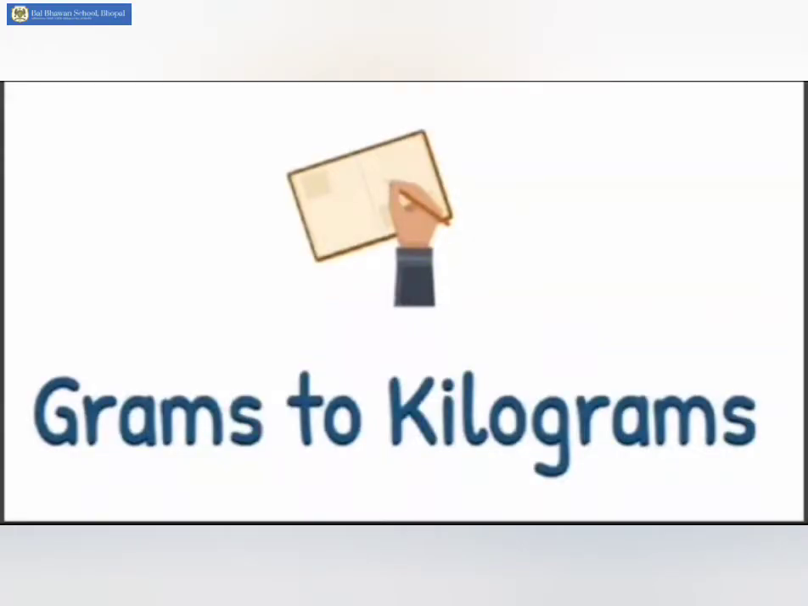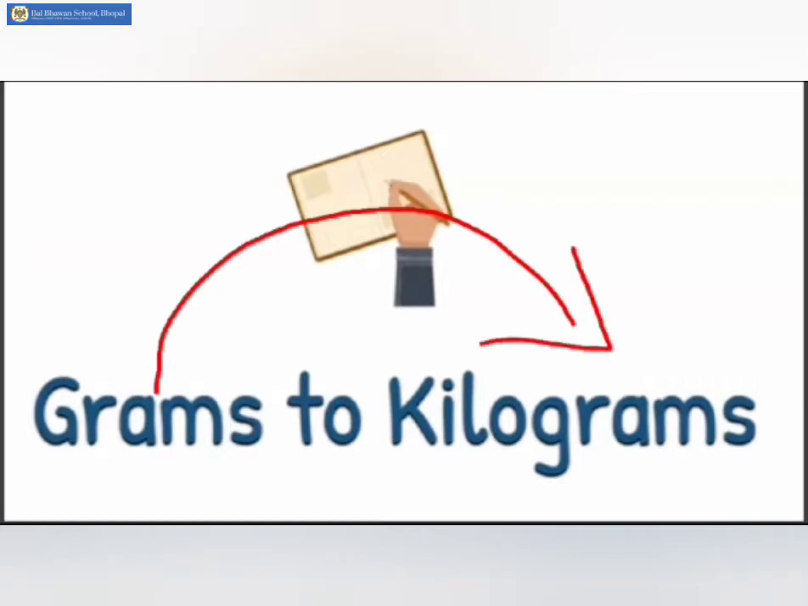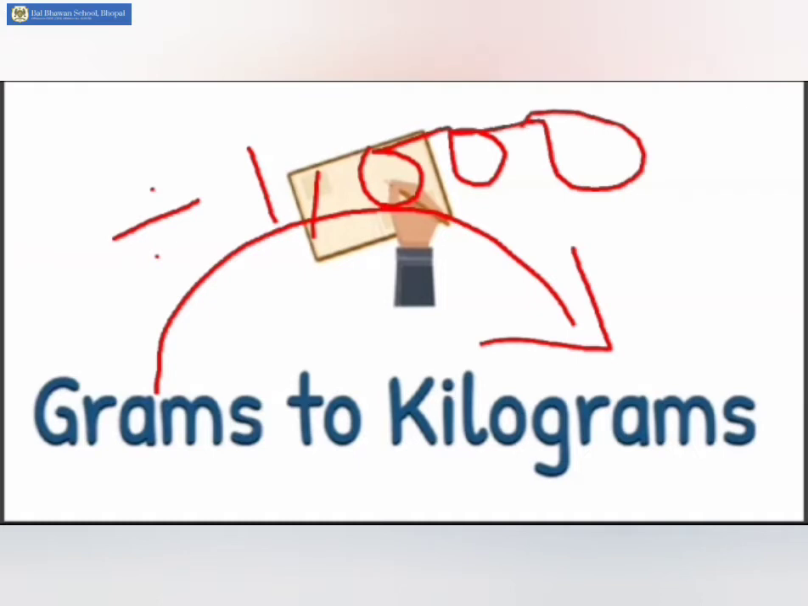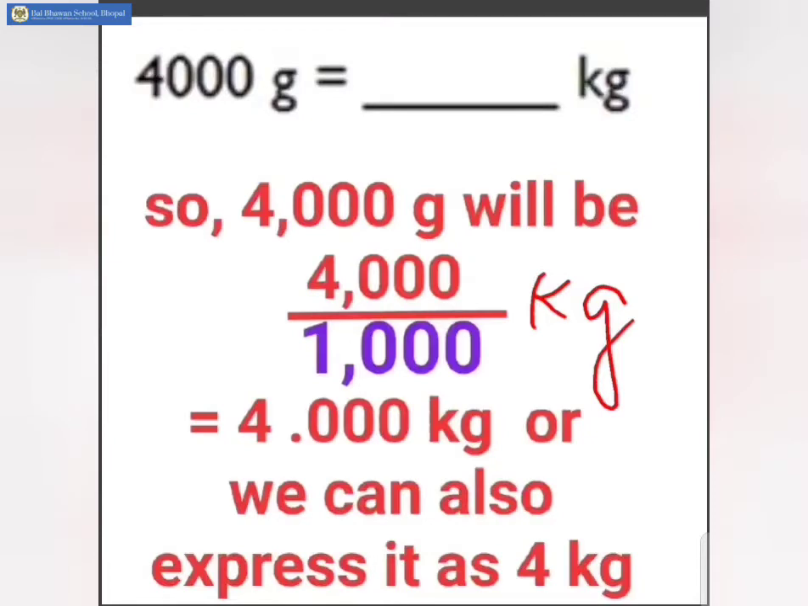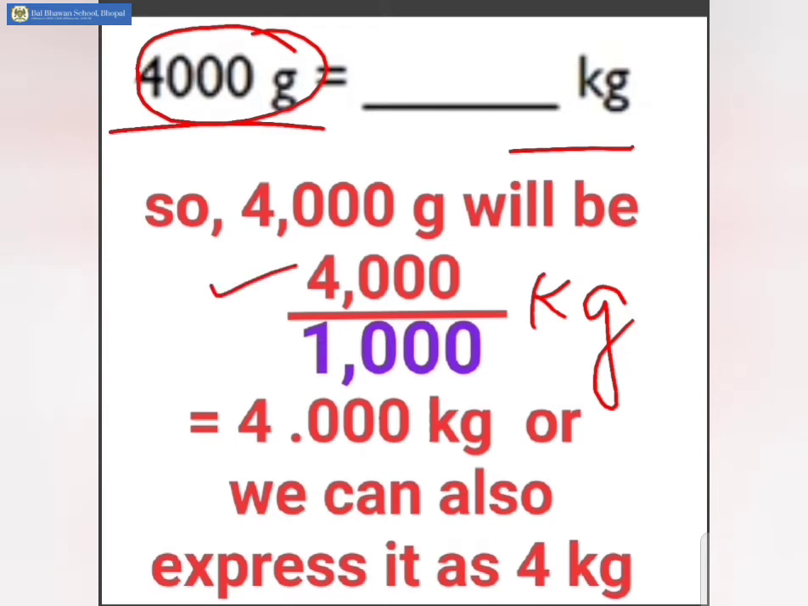Let us now practice converting grams to kilograms. Remember children, we are supposed to divide by 1000 whenever we are converting from grams to kilograms. Let us begin. Let us convert 4000 grams into kilograms. We are going to divide it by 1000, the value of grams. So 4000 grams will be divided by 1000.